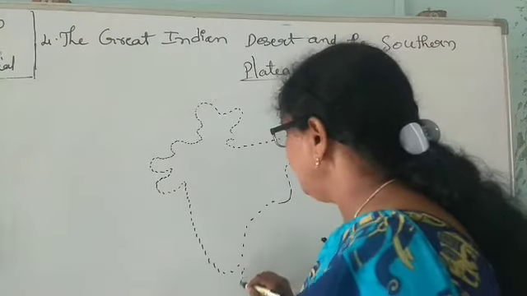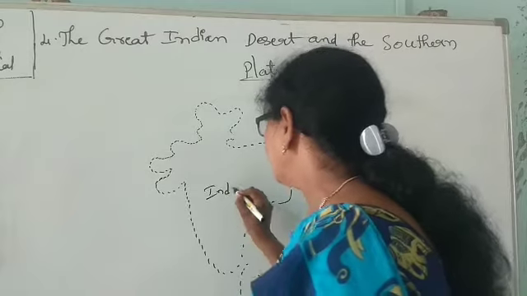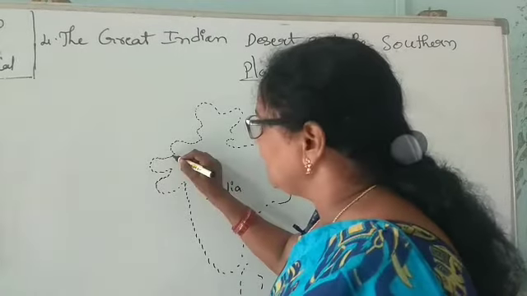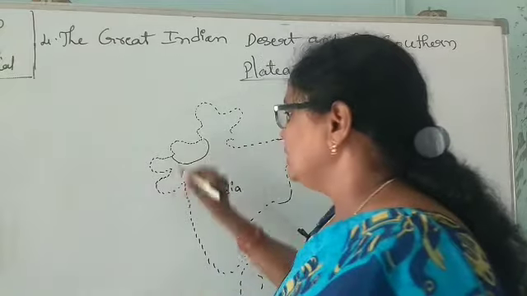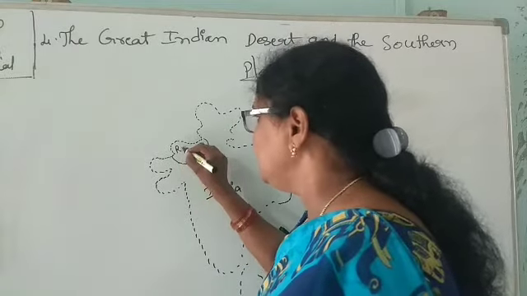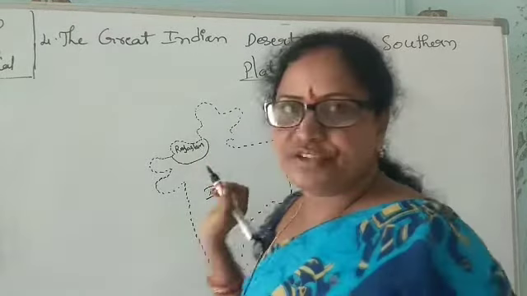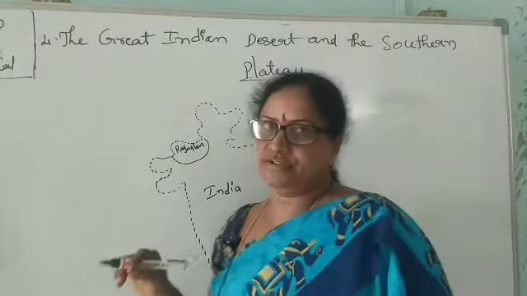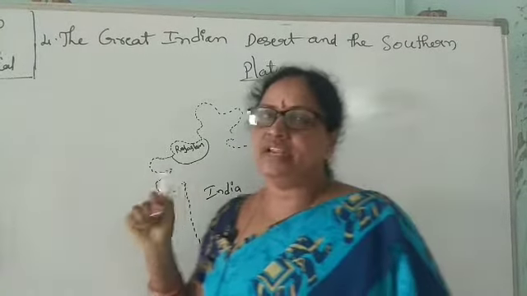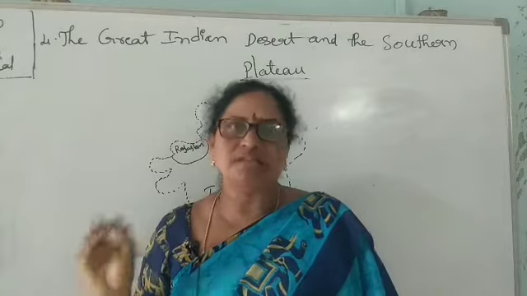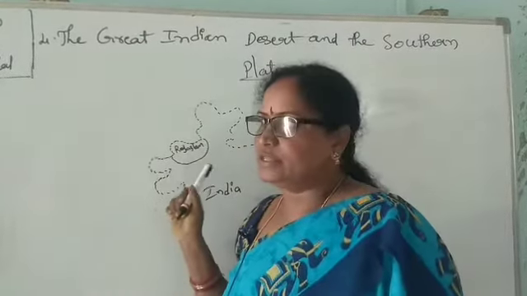Okay, this is a rough picture of India. It is India, and here it is Rajasthan. This state is the largest state of India. The largest state of India is Rajasthan. In this Rajasthan, it gets very little rainfall, scarcity of water. Here there is no water, there is no rainfall.